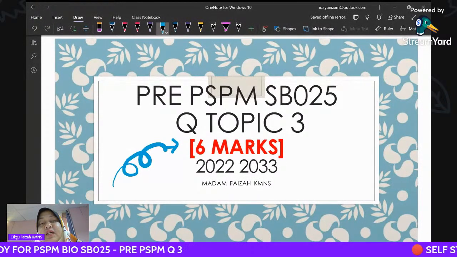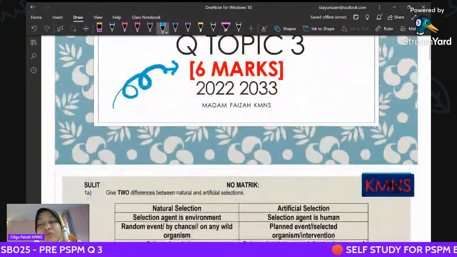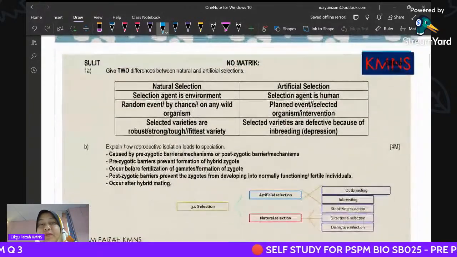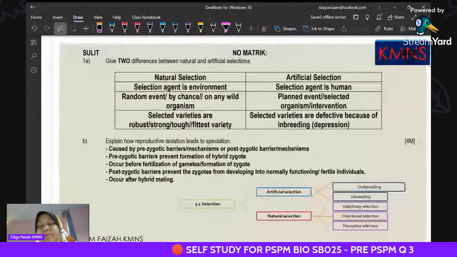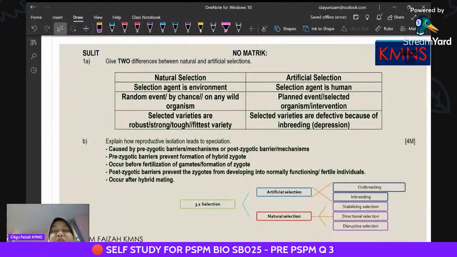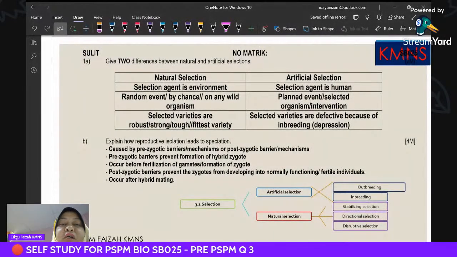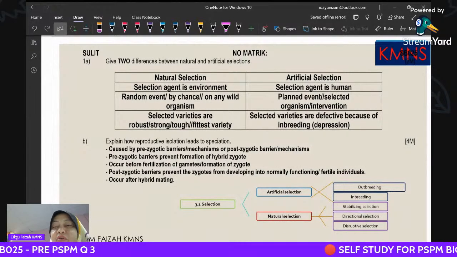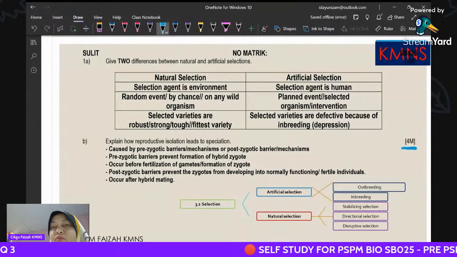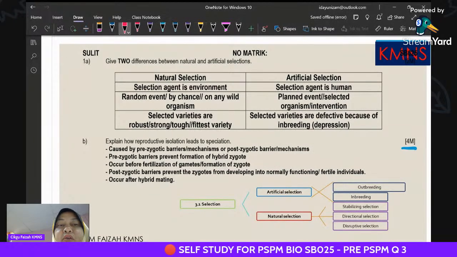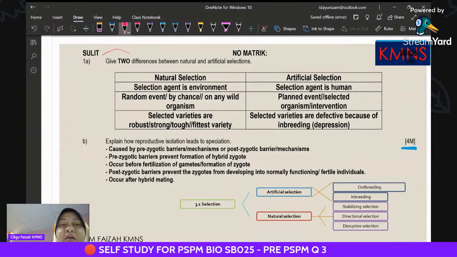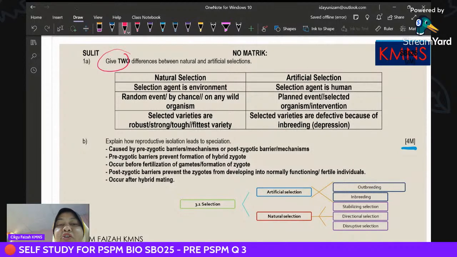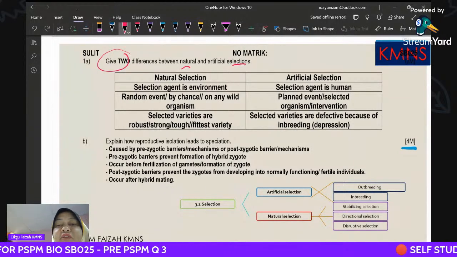If you go through, this is the question for pre-SPM from our college. Our college chose to give one short essay question which contributes 6 marks, where you need to differentiate between natural selection and artificial selection.